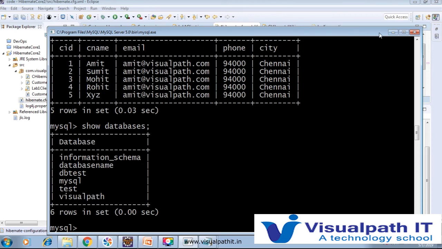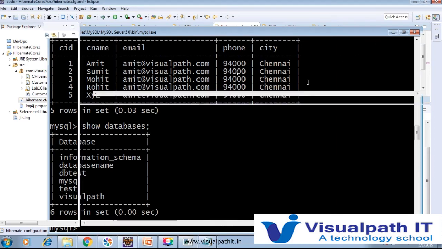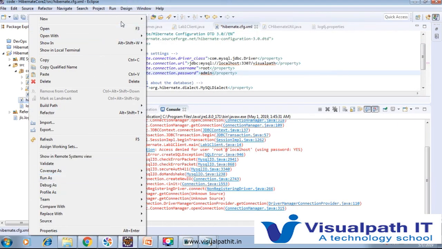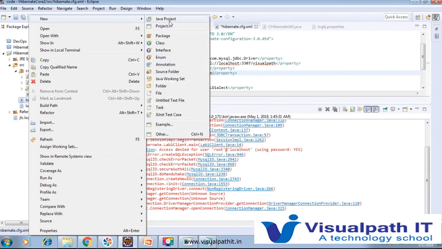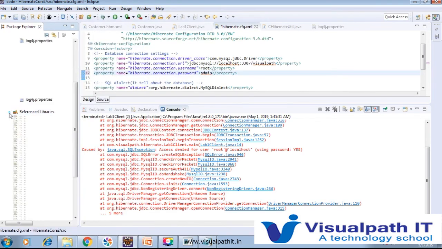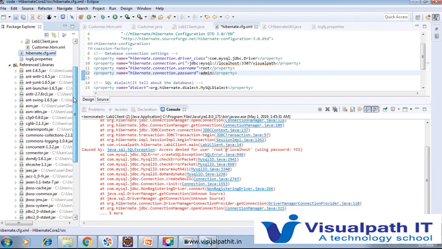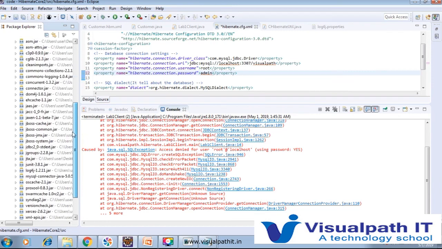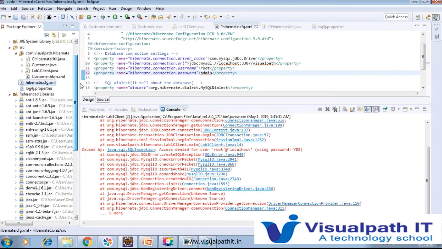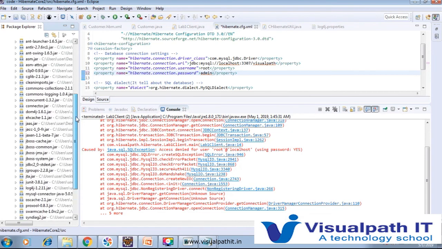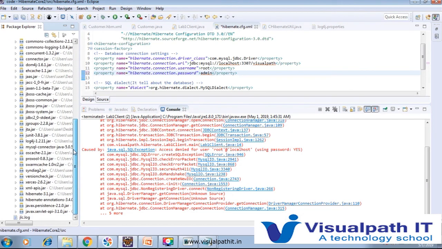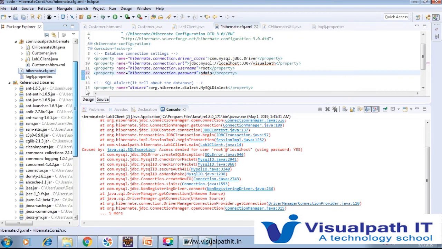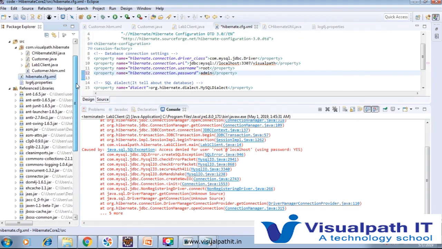After creating this visualpath and this configuration of MySQL, we have to right click and create one Java project, and inside the Java project you just have to add all the Hibernate related jar files. So just search on Google for Hibernate 3.1 or Hibernate 2.1 or Hibernate 5.0 jar files, and you can download all the jar files. After that we will move to Maven also, and we will check how without adding these jar files we can automatically develop an application.